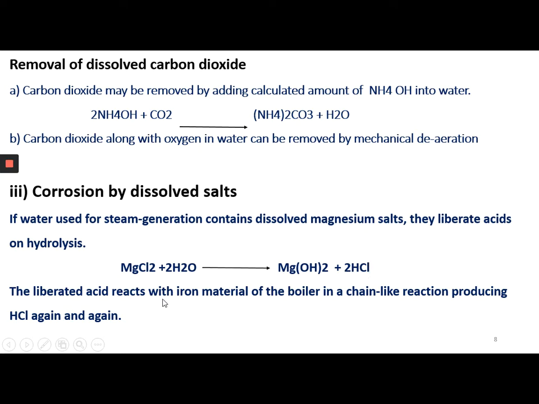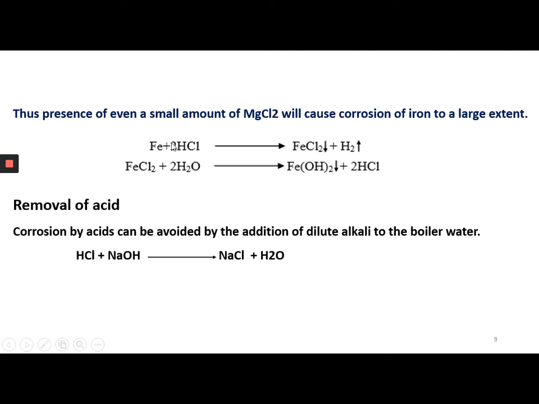The liberated acid reacts with the iron material of the boiler in a chain-like reaction, producing HCl again and again, so more HCl is generated, as can be shown in the reaction. The presence of a small amount of magnesium chloride causes corrosion of iron to a large extent by way of a chain reaction.